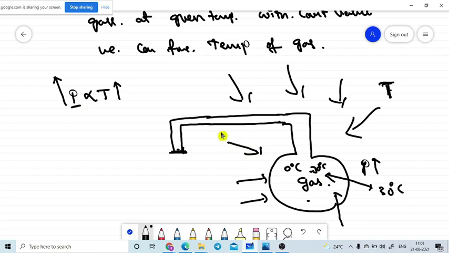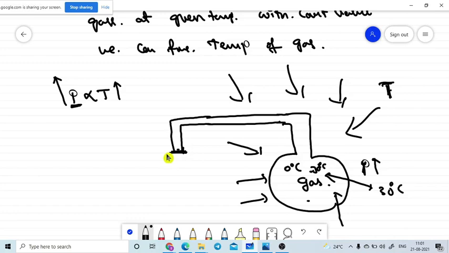So now we need to measure the pressure of the gas. How can you find the pressure of any system or any matter? What instrument do we need to use? There are two instruments.